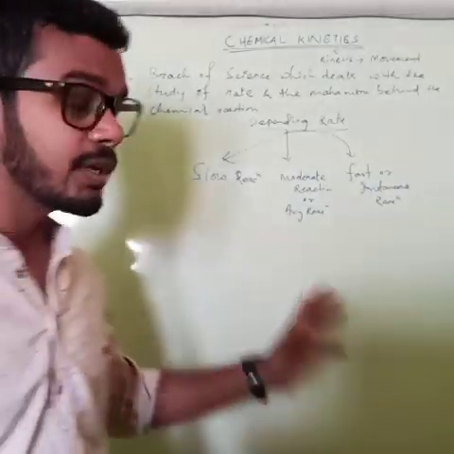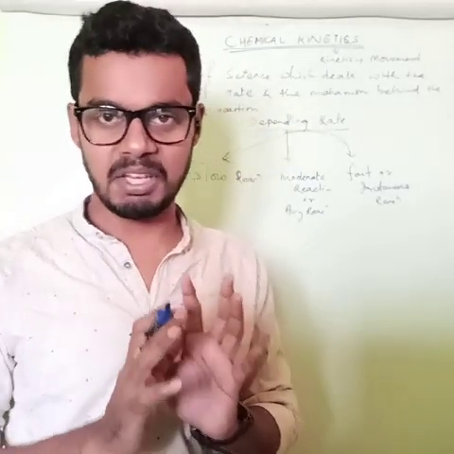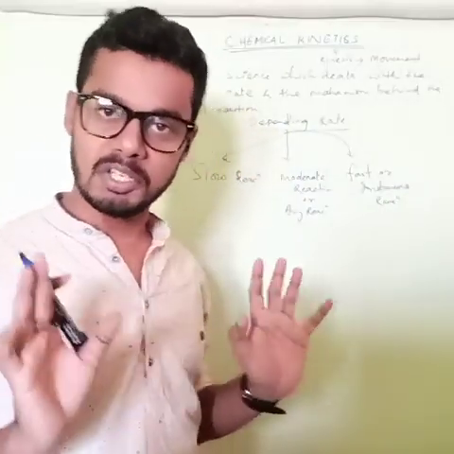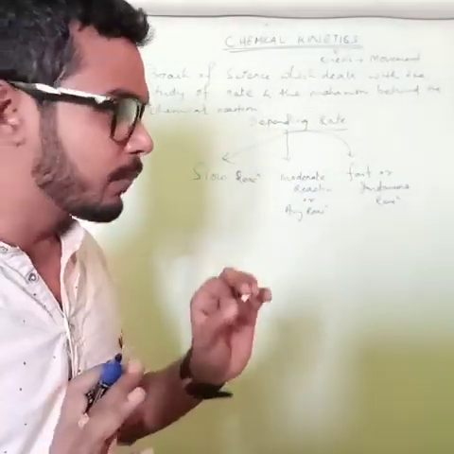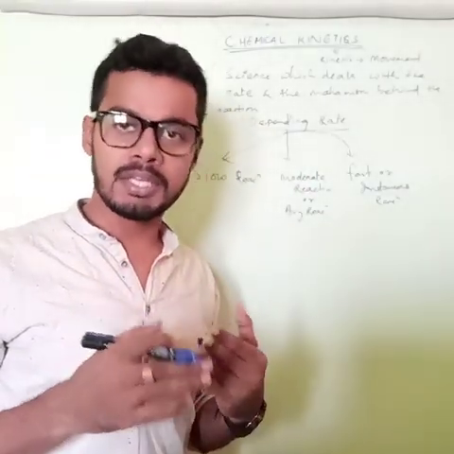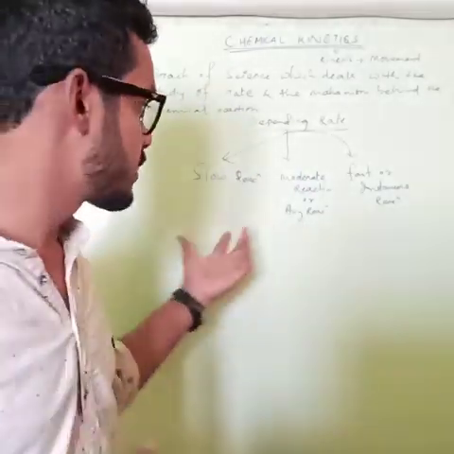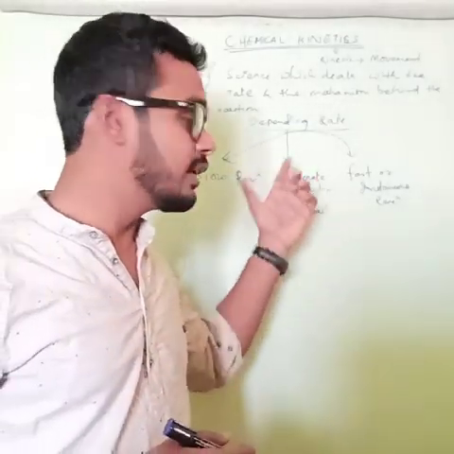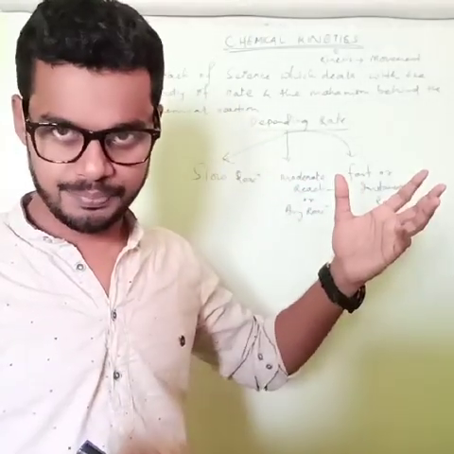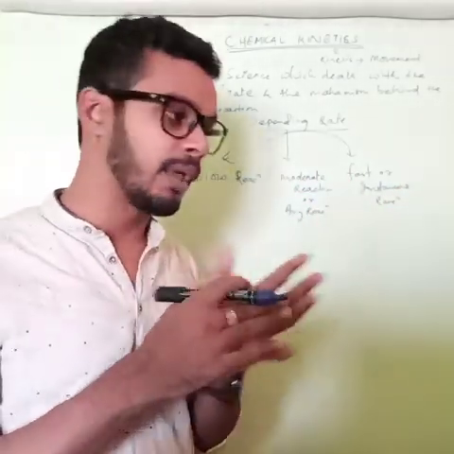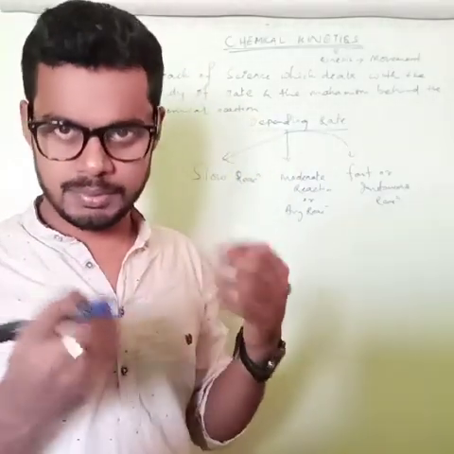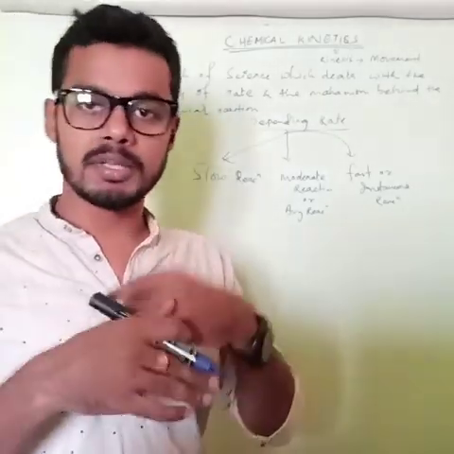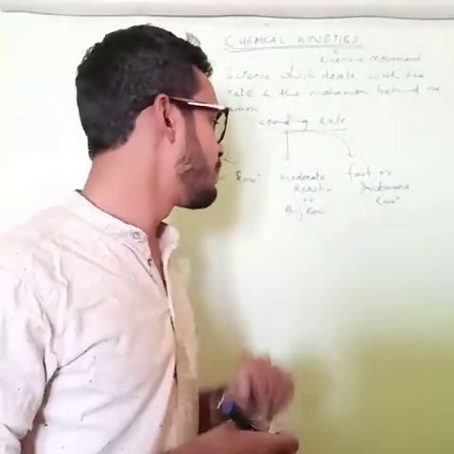So slow reaction, rusting of iron. Very good example. From childhood we know the slow reaction, rusting of iron. Okay, if a reaction is slow, it will take years to complete the reaction. And moderate reaction or average reaction, in this reaction we can easily calculate the rate, how much time it takes, maybe 2 days, 3 days, or 1 day, or some few hours, where we will get to know the concentration of the reactant, concentration of the product, how much time it will take. All these sort of things are the average reaction.